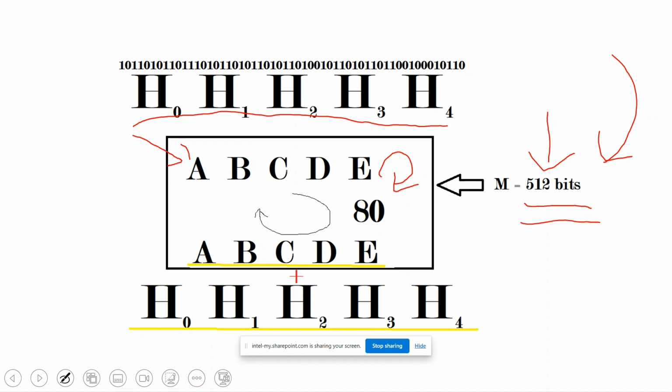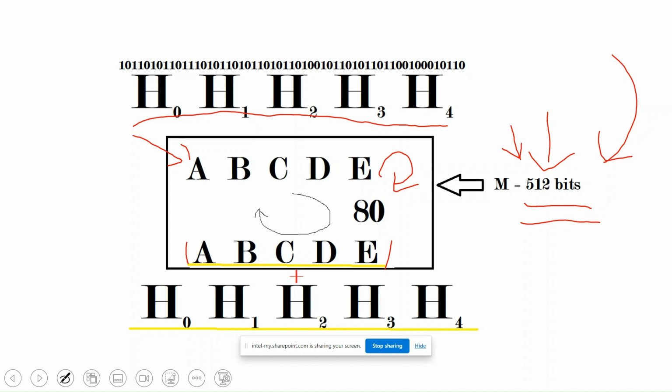You can go through the bitwise equation, but that's not the point. The point is, according to the message the bits will be shuffled. The shuffling of the bits will be dependent on the message, or on each bit of the message. Let's say some bit is shifted right 4 times, some left 2 times, depending on the message. So it will not be the same. So you will have your new A, B, C, D, and E, which is basically a shuffled version of the A, B, C, D, and E we had, based on this message.